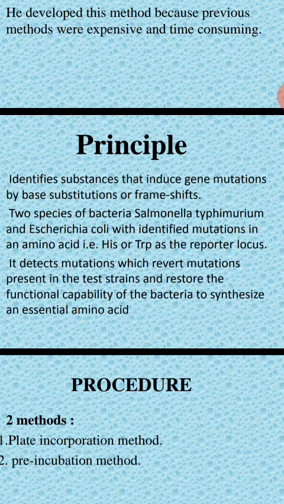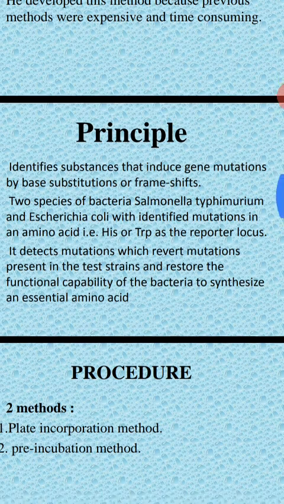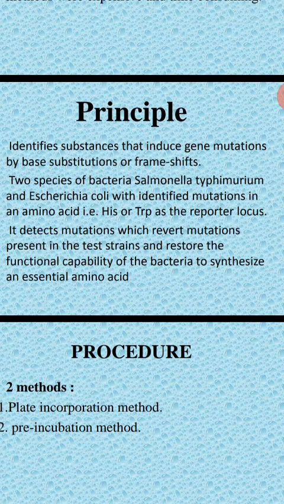So they don't have the ability to produce histidine or tryptophan. You are using mutated microorganisms, Salmonella typhimurium and Escherichia coli, identified with mutations in amino acids, for example histidine and tryptophan.